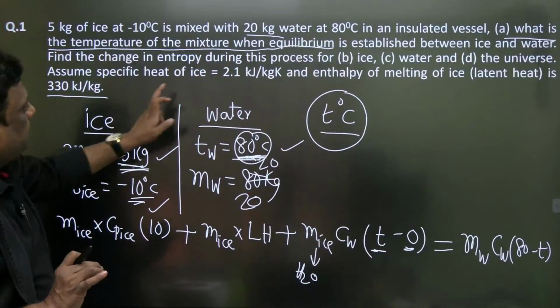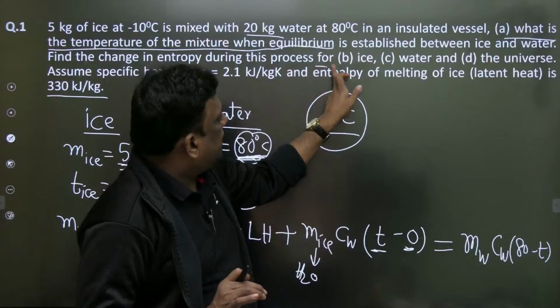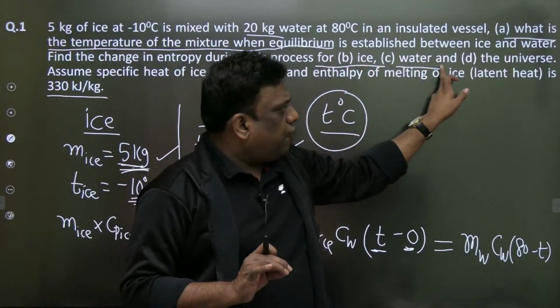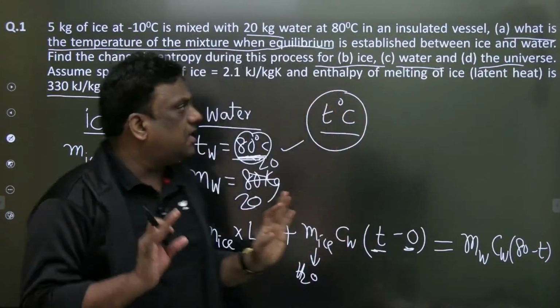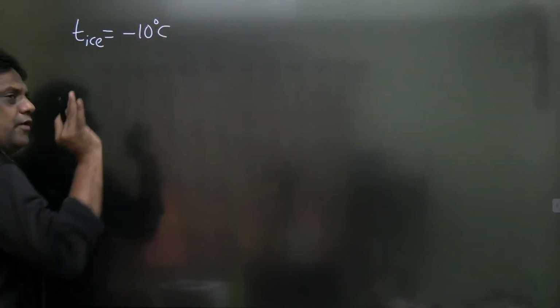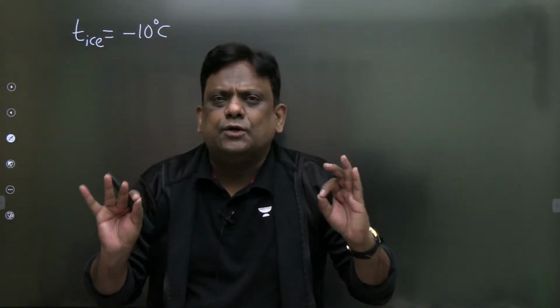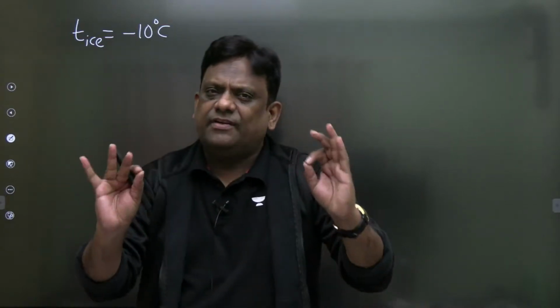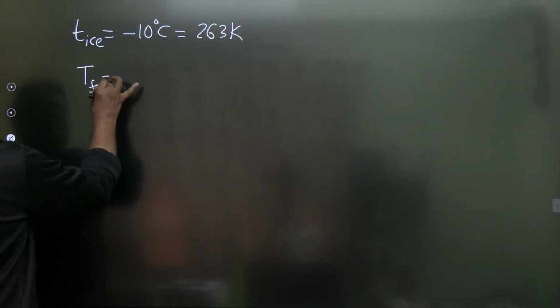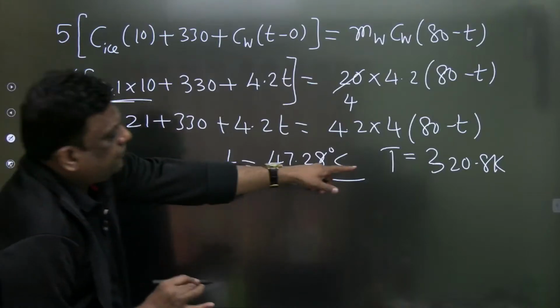Now what do you want? Entropy change of ice, entropy change of water, and entropy change of universe. Wonderful question. Let's do this. Wait a second. What is the initial temperature of ice? Minus 10 degrees centigrade. I told you very clearly, when you are calculating the entropy changes, temperature should be in Kelvin. So this should be equal to 263 Kelvin. Wonderful. Now, what is the final temperature of ice? Just now you calculated. It is 320.8.